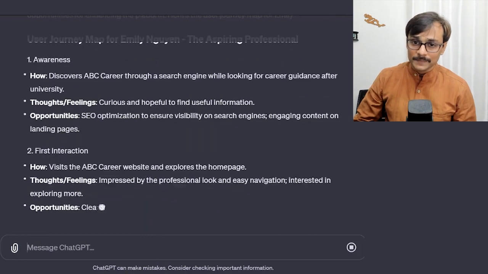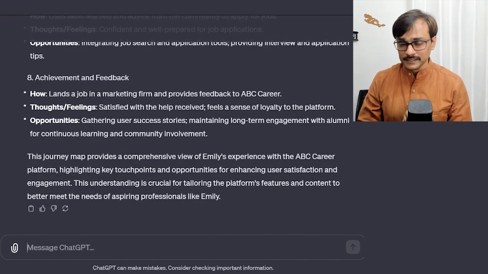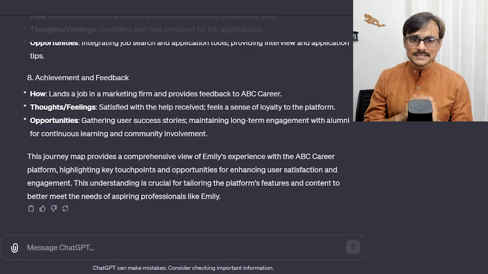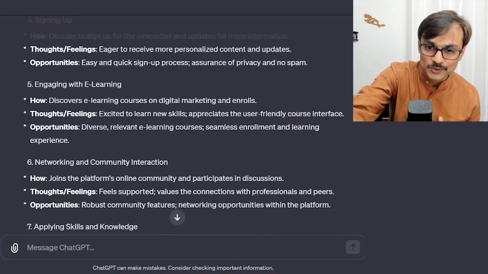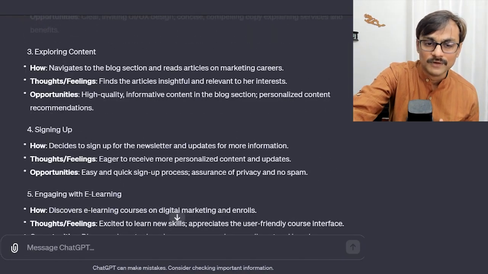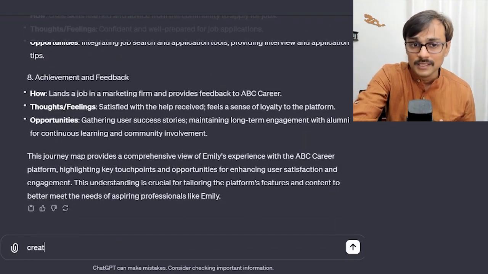I think it all depends upon our prompts, and updating the prompts if you are not getting the desired result can make things fast. That's the only thing. You need to ask it to create a user journey map, and only then will it come up with this kind of stuff. So we can have a user journey map coming from this as well.